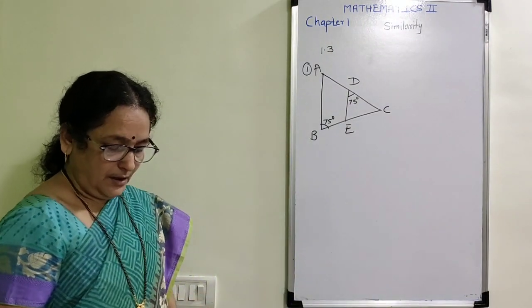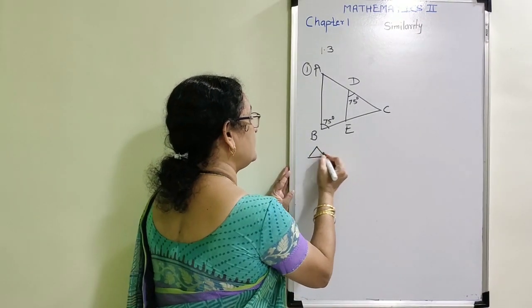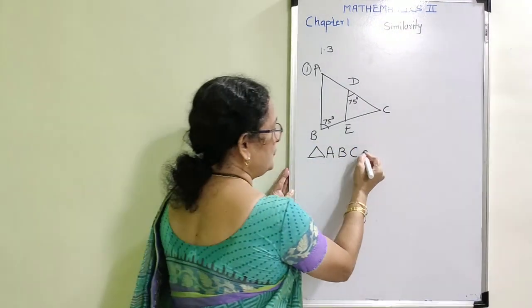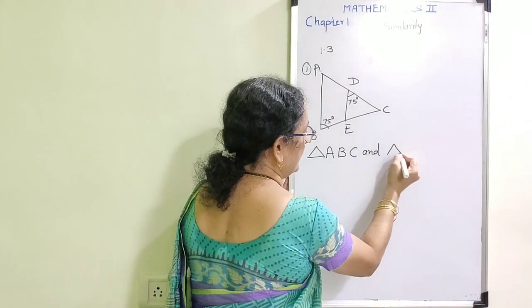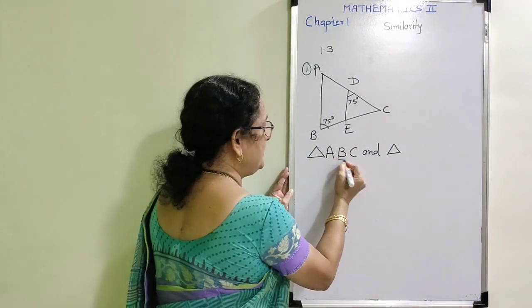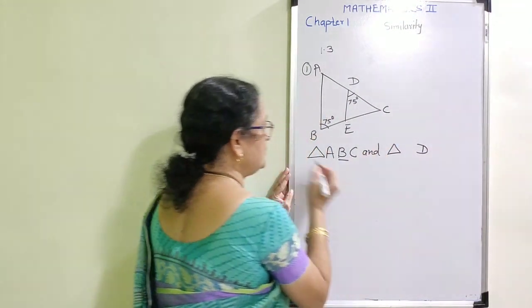Now, I want to write the names of the triangles. Write the first name as it is given, triangle ABC. Now I am going to write the name of the second one. Before that, I have to observe the figure. Angle B is congruent to angle D. That means D should be in between.